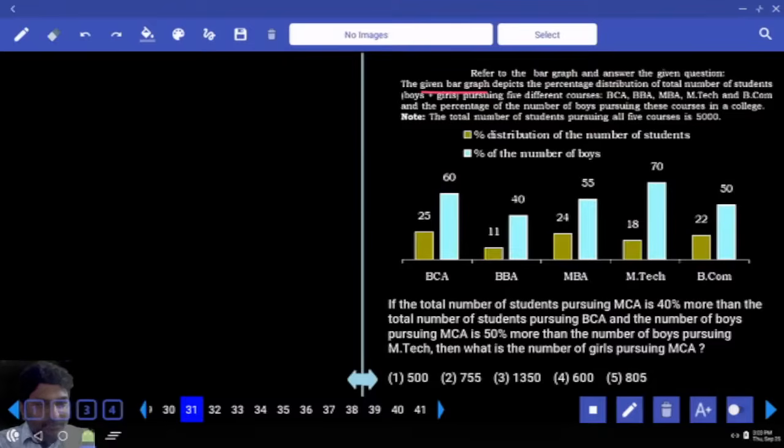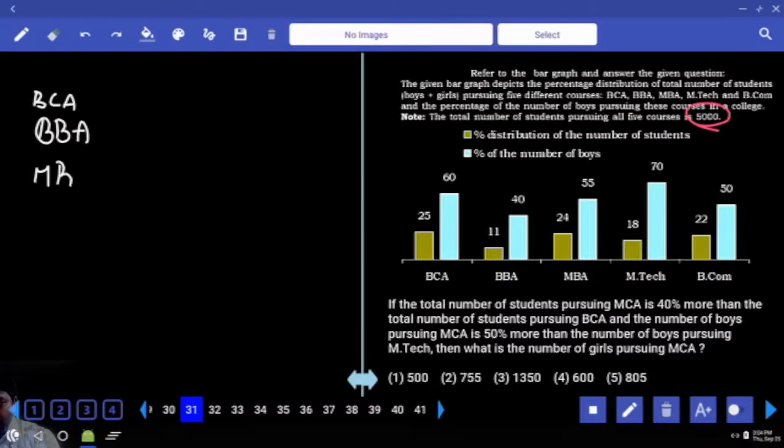Percentage distribution of number of students, boys and girls, pursuing 5 different courses: BCA, BBA, MBA, MTech, BCom, and percentage of number of boys pursuing these courses in a college. Total number of students pursuing all 5 courses is 5,000. 100% is 5,000, so 1% is 50. BCA, BBA, MBA, MTech, and then BCom.